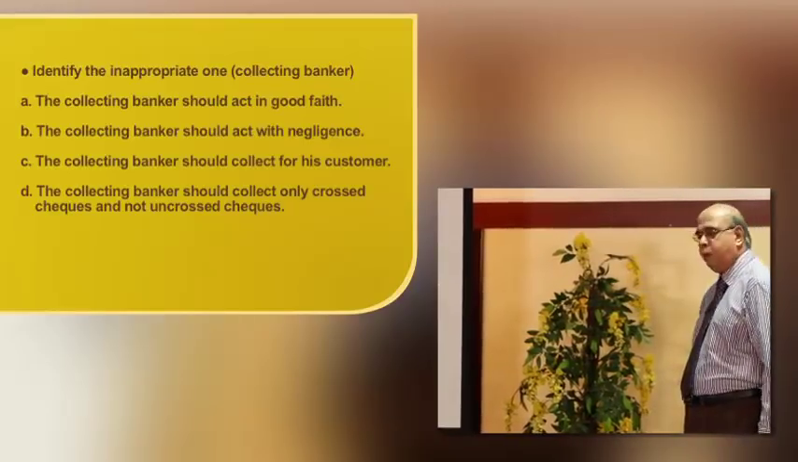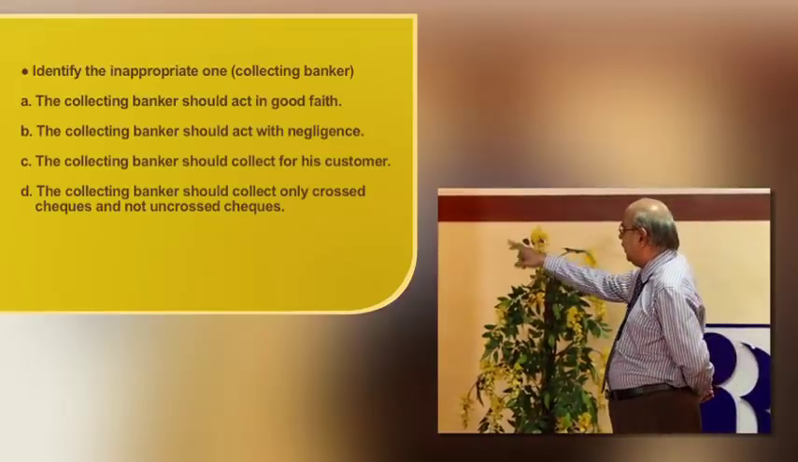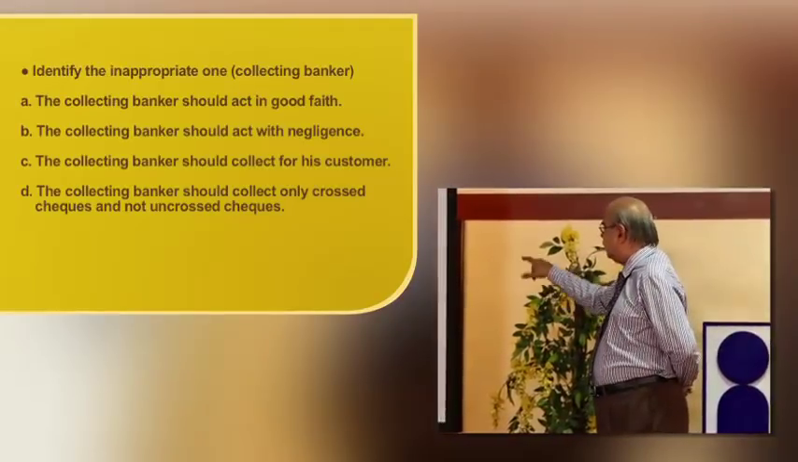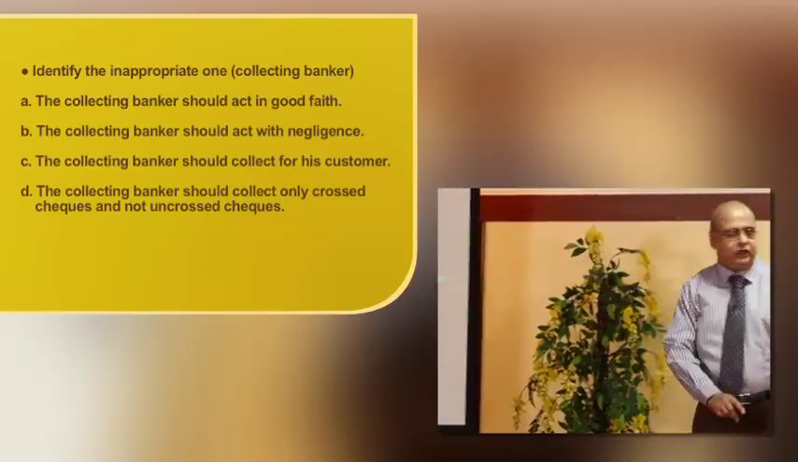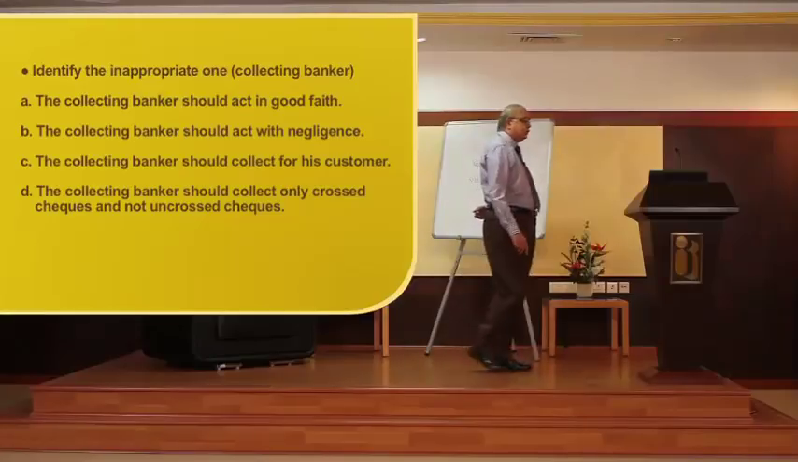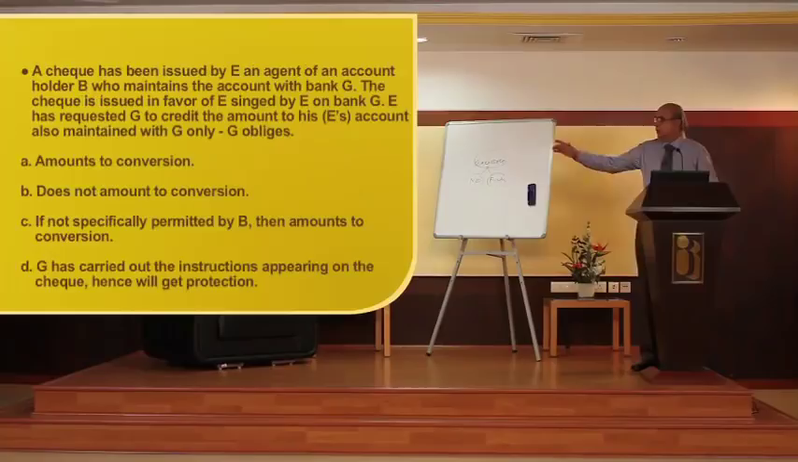The question asks for the inappropriate one, which is not correct. So B is not correct. The reason is the collecting banker should act without negligence, but here it is mentioned as with negligence. That means without is missing. That is the reason. The appropriate answer is B. Yeah, in this question, the answer is amounts to conversion.